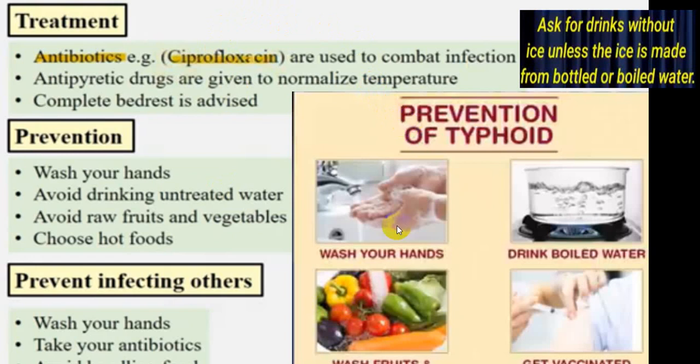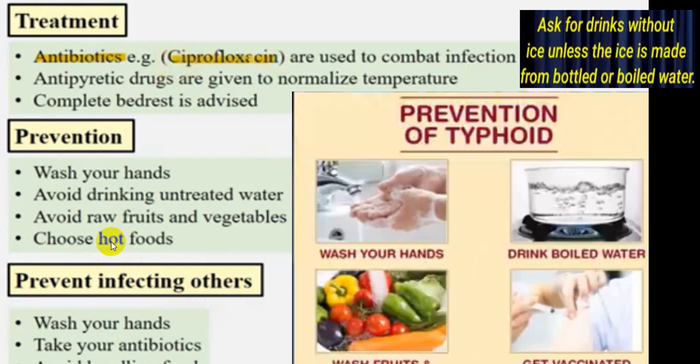For prevention, wash your hands, wash fruits and vegetables, drink boiled water, and get vaccinated is a must. These will be very helpful for treatment, prevention, and preventing infecting other individuals. So these are absolutely necessary.